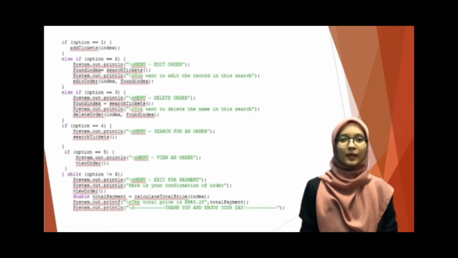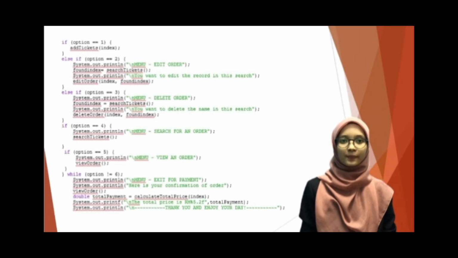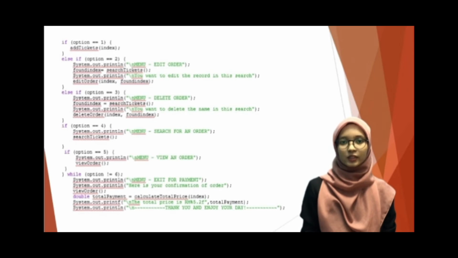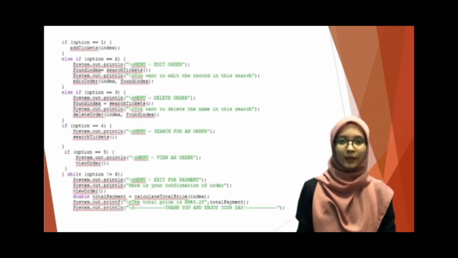Next, I use multiple selection in the loop. In every selection, I use a method call to invoke another method. If the user inputs option 1 until 5, it will do the looping. But if the user enters option 6, the program will terminate and exit for payment.